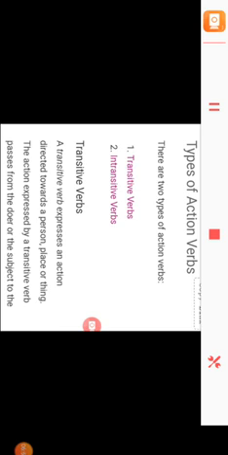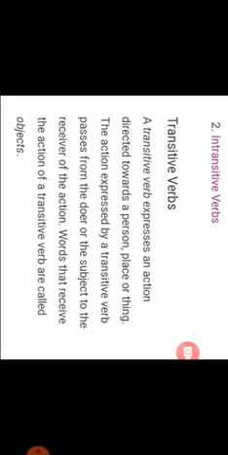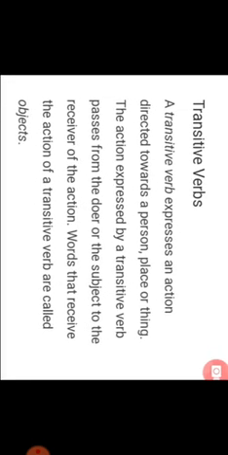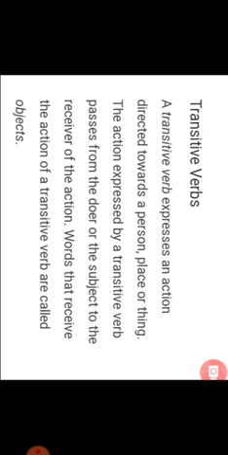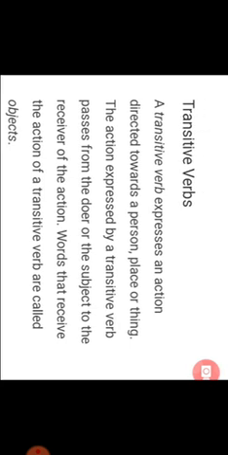So I'll make you study in detail the types of action verbs. There are two types of action verbs, transitive as well as intransitive. A transitive verb expresses an action directed towards a person, place or thing. The action expressed by a transitive verb passes from the doer or the subject to the receiver of the action. Here the action is expressed by a transitive verb, and it is passing from the doer, the person who is doing, or the subject, to the receiver, that is, who is receiving the action. Words that receive the action of a transitive verb are called objects.